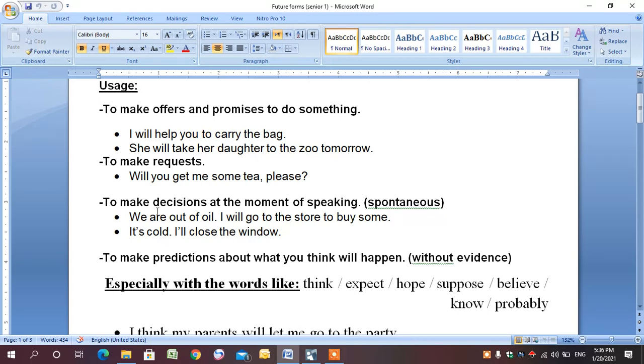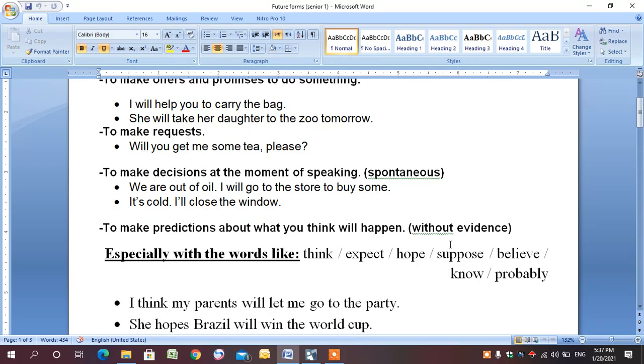Number 4, to make decisions or to make predictions about what you think will happen. And here, these predictions are without evidence. That's why we use special verbs to show that these are predictions without evidence. These verbs are think, expect, hope, suppose, believe, know, and also we use the word probably.